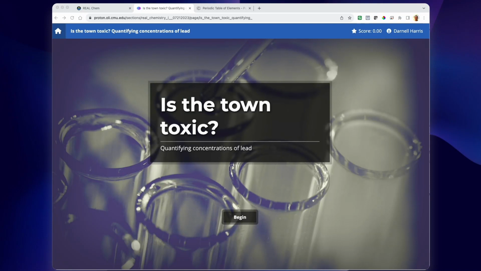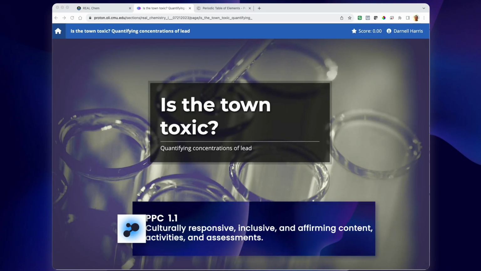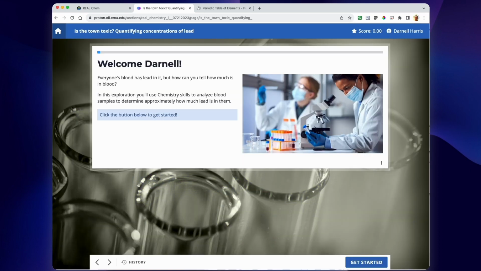Is the town toxic? Quantifying concentrations of lead. Wasn't there a big scandal a few years ago about lead poisoning in the water in Flint, Michigan? I was just a kid then, but I remember it was a mess. Let's take a look. Let's dig in.